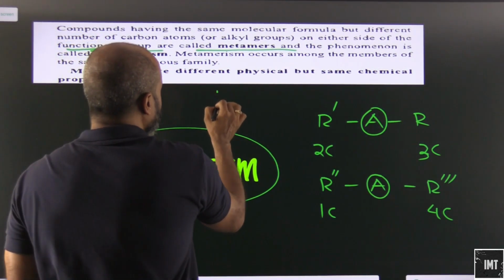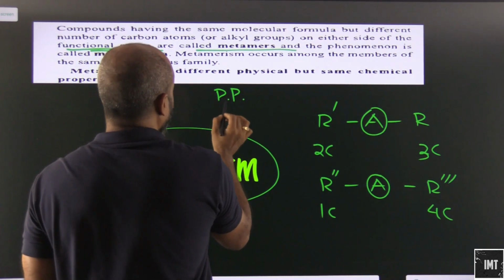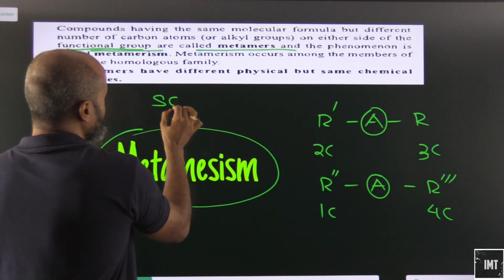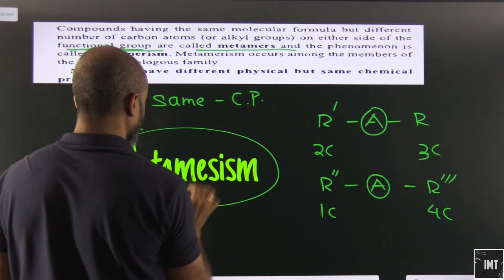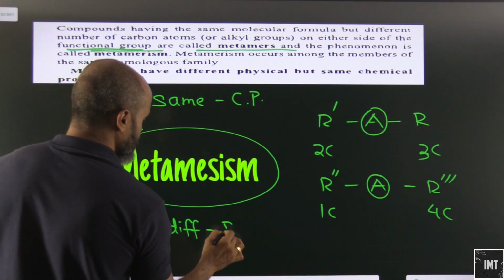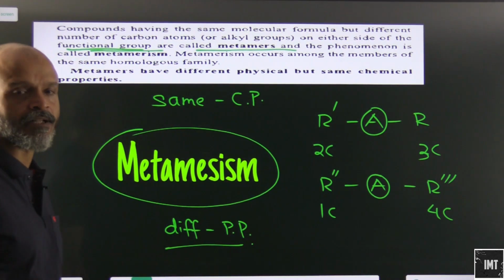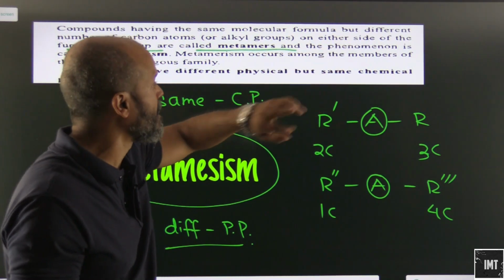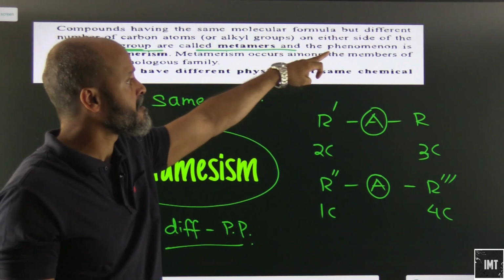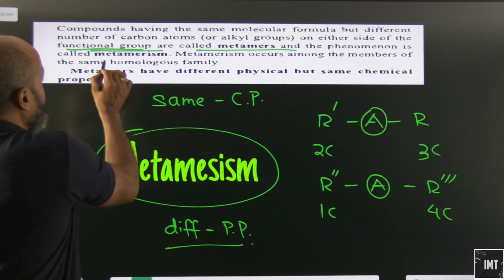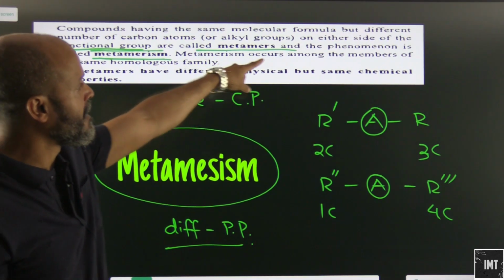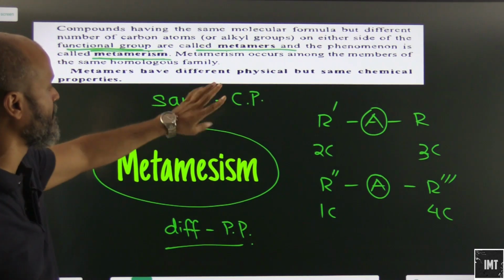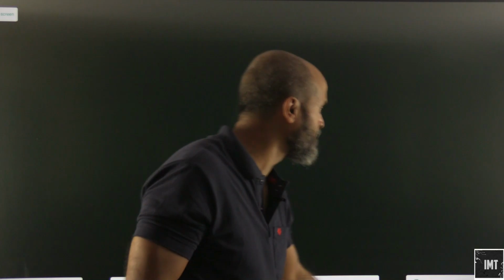Again, what will be the thing? They will have the same chemical properties but different physical properties. Compounds having the same molecular formula but different number of carbon atoms or alkyl groups on either side of the functional group are called metamers, and this phenomenon is called metamerism. It occurs among the members of the same homologous family. Metamers have same chemical and different physical properties. So we will see some metameric examples.